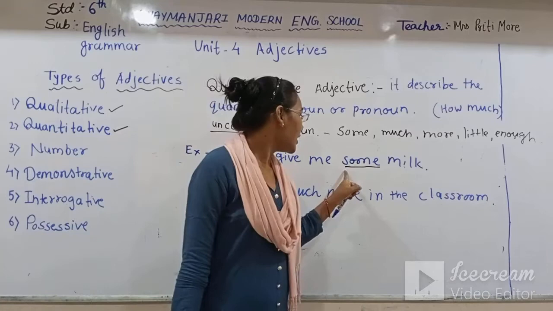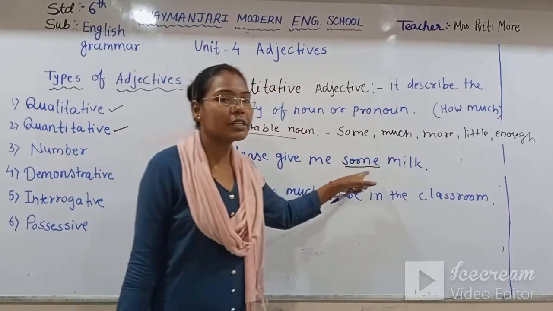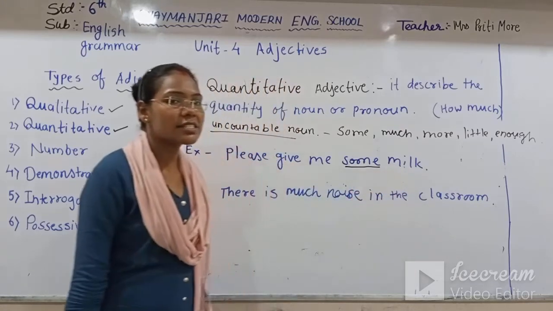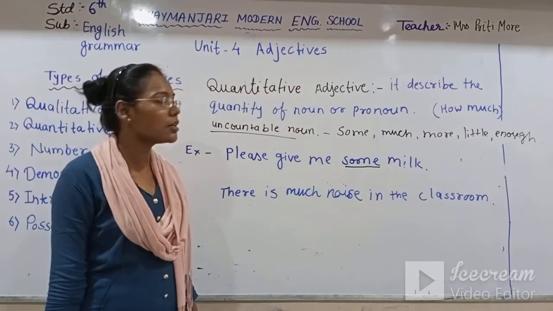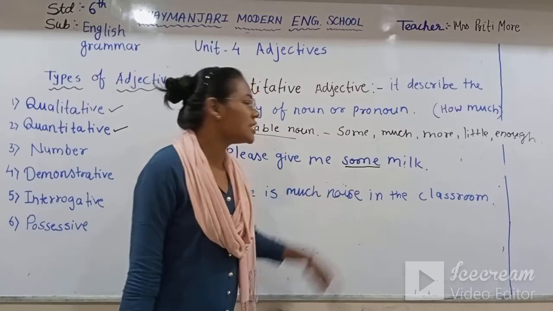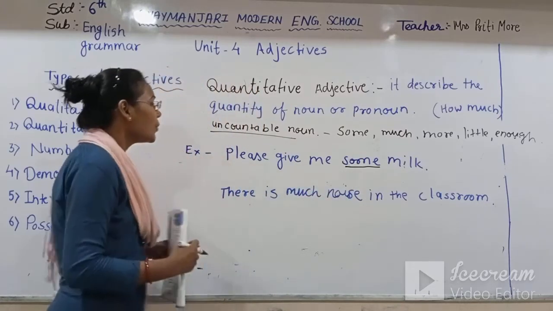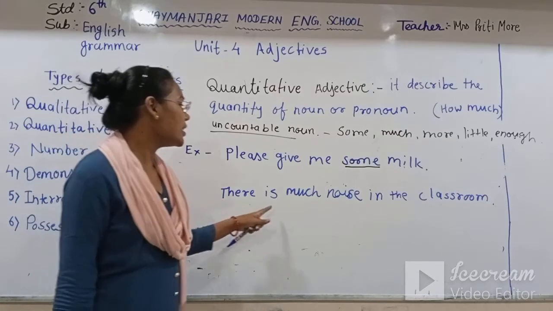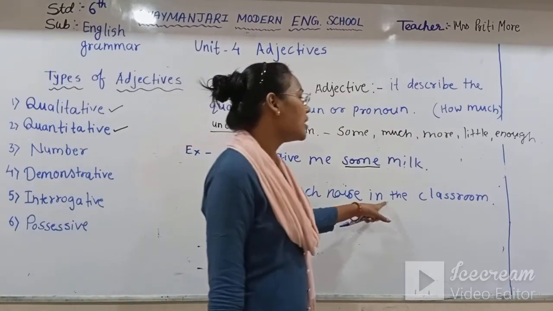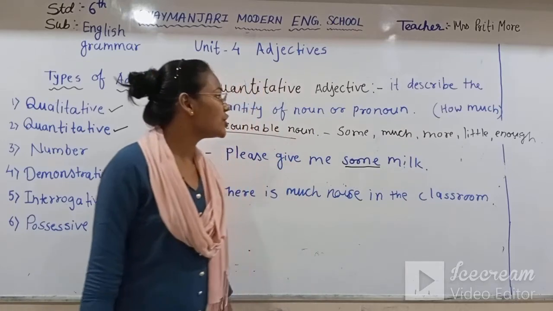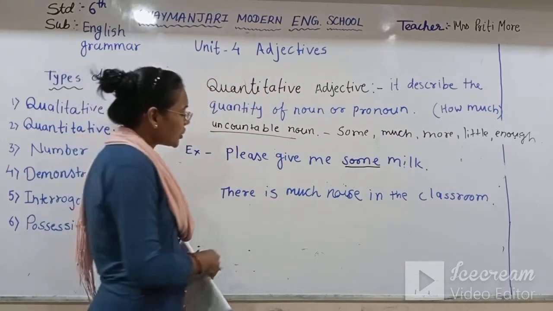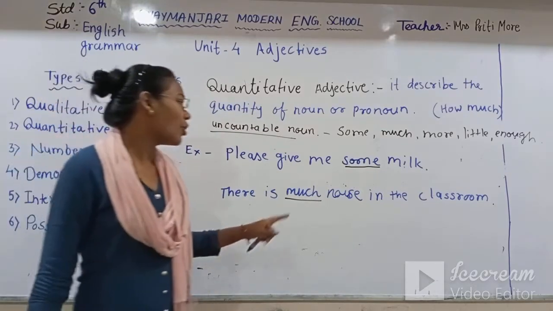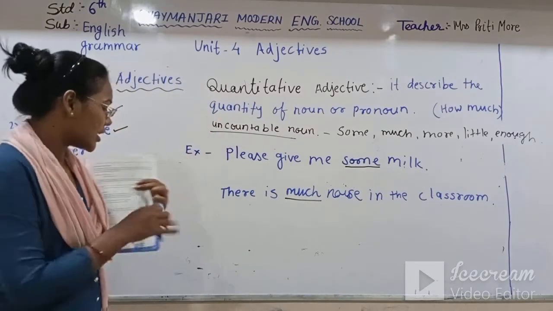So this some is our quantitative adjective. Now in the second sentence, there is much noise in the classroom. Which word is coming? Much. So this much is also our quantitative adjective.